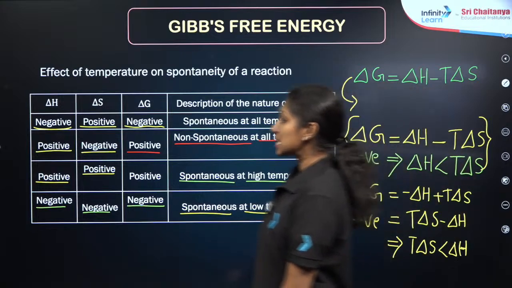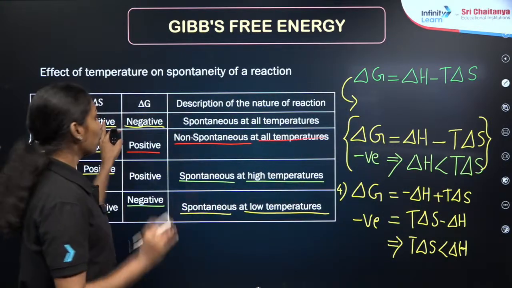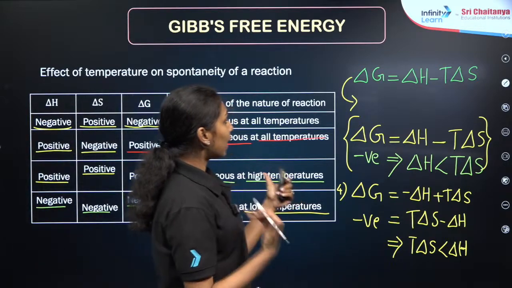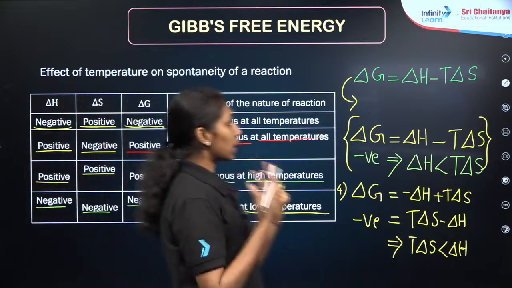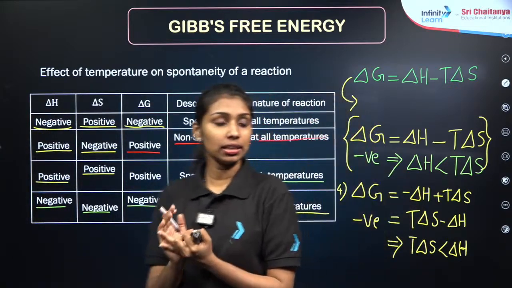Okay, no need to memorize the complete table. If you have the idea about the delta H and delta S value, you can just put it in the Gibbs equation, right? So you can get the values of the modified Gibbs equation. From that you can identify whether it is spontaneous at which temperature, whether it is at the high temperature or low temperature. Clear?